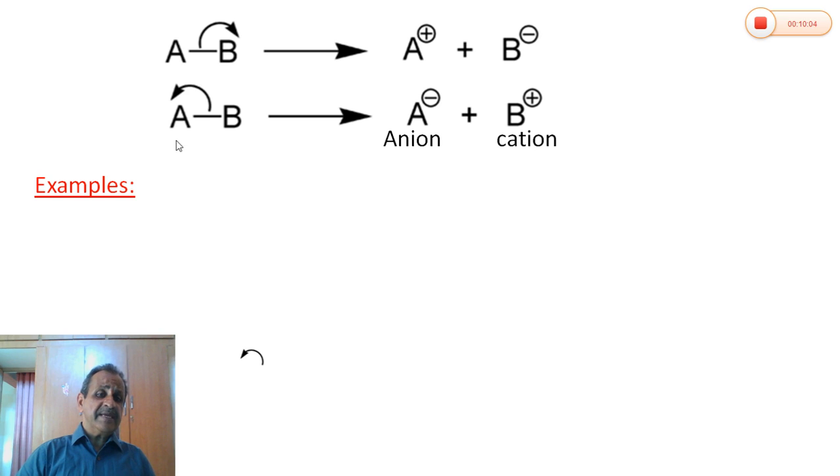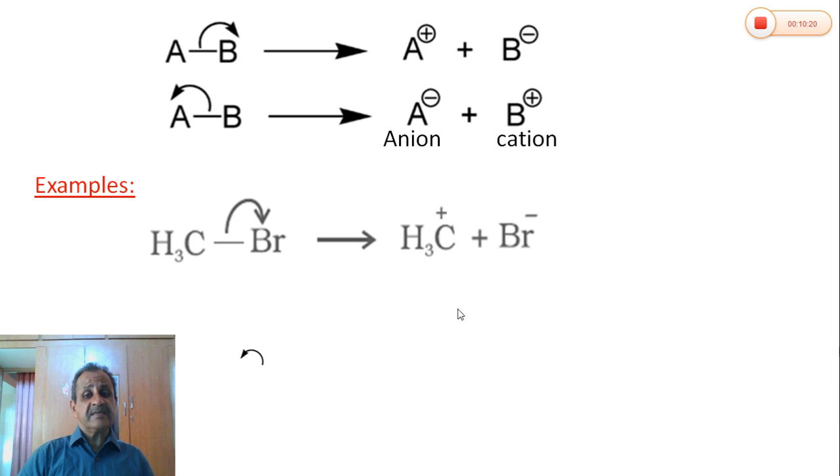Or if B is less electronegative than A, then the shared pair of electrons moves towards A, and A carries a negative charge and B carries a positive charge. A is the anion and B is the cation. If we consider the molecule methyl bromide, where the bond between carbon and bromine is broken heterolytically, then both electrons move to bromine, we get the bromide ion, and carbon without electrons converts into the methyl carbocation.